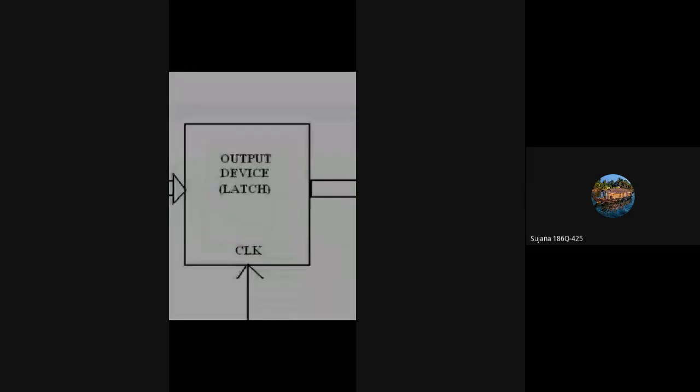So again we need some interfacing between the output device and the microprocessor. We have to interface the microprocessor with some output device, so again we need some interfacing circuit. What is that interfacing circuit? We will use a latch. Here the latch is an interfacing circuit in between the microprocessor and the output device. Here you have again the data lines of the microprocessor, and here a latch is used.